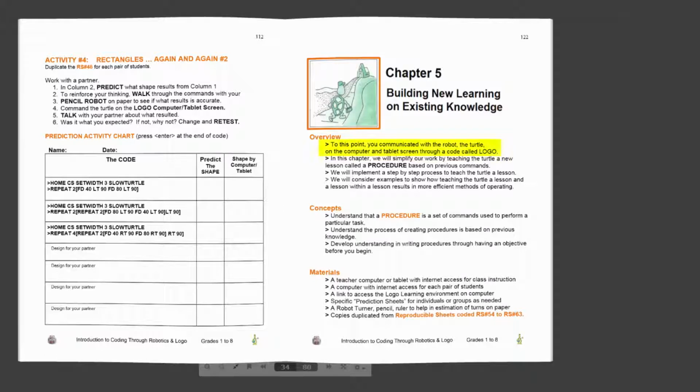To this point, you communicated with the robot, the turtle, on the computer or tablet screen through a code called Logo. Understand that a procedure is a set of commands used to perform a particular task. We will build lessons and lessons on lessons.